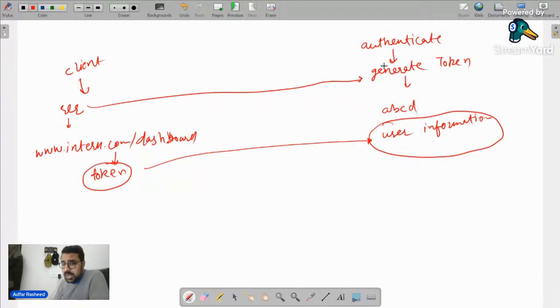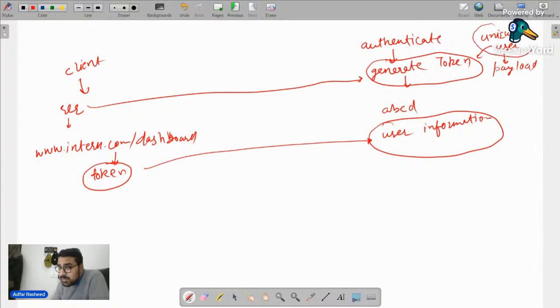Which means when we generate our token, we have to send it unique data which will identify the user uniquely, and that's called the payload. So whenever you generate a token, please receive this payload, a unique user identifier. What is unique with respect to a user? Email. So I will simply tell it, this is the email. Based on this, please create a token.